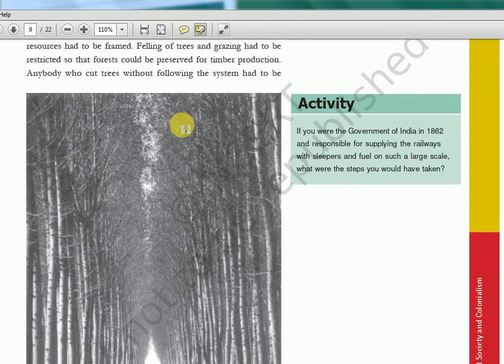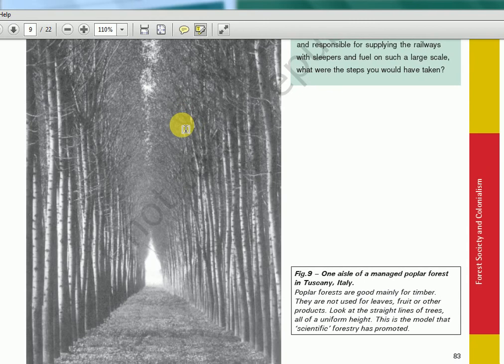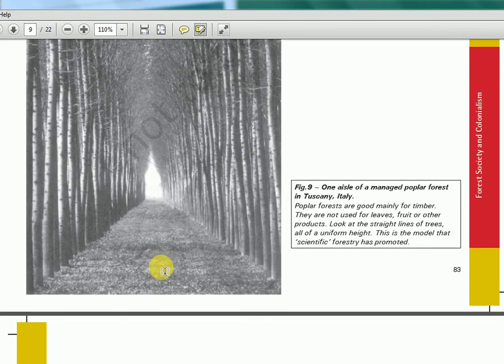And one defect about this is, the picture will be like this. If you see, all trees are of the same height, same width, same gap, everything aligned. But earlier there would have been a mixture of all kinds of trees and things which tribal people depended upon. Now they'll cut everything, and maybe only sal trees are grown. Then what about the other things which we get from plants? We'll lose that, right? That is the defect of this kind of system. Of course it will promote greenery, but it will be just one type of tree. So that is a problem.